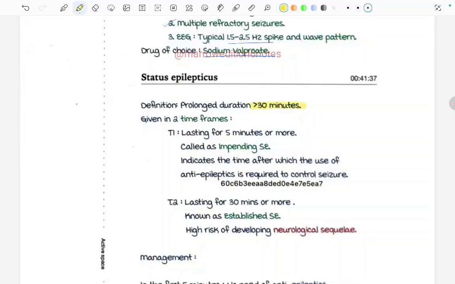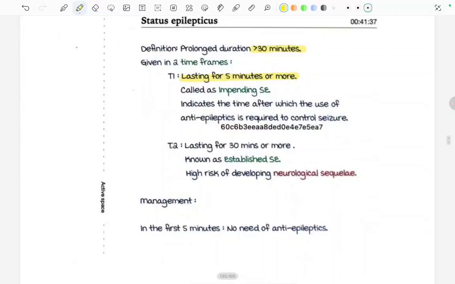If a seizure is lasting for more than 5 minutes, then it is called impending status epilepticus. That particular episode is moving towards being status epilepticus if it is lasting for more than 5 minutes, and indicates the time after which the use of anti-epileptics is required to control the seizure. That is, after 5 minutes of a seizure, we have to give drugs. Second timeline is lasting for 30 minutes or more, known as established status epilepticus. There is high risk of developing neurological sequelae if a seizure is lasting for 30 minutes or more.